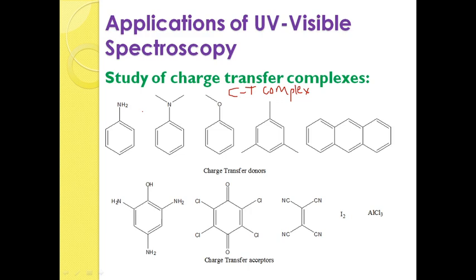That means one of the molecules is acting as an electronically rich one, that is the electron donor, and one of the molecules is acting as an electronically deficient one, the electron acceptor. So if the association or combination takes place between the electronically rich one and the electronically deficient one, then a complex has developed between the two compounds. That complex is known as the charge transfer complex.